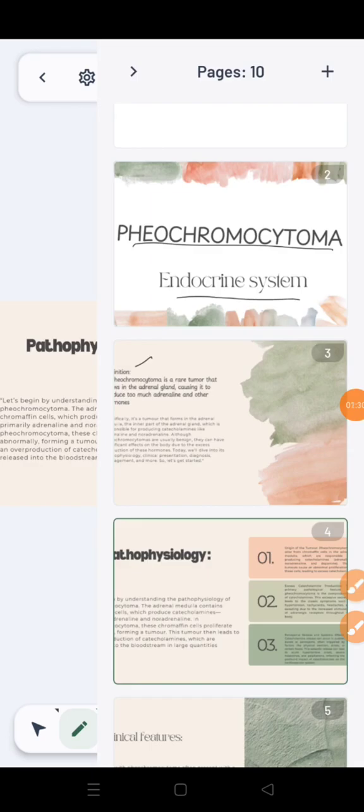So we move forward and now we'll discuss the pathophysiology of pheochromocytoma, which is also called the 10% tumor, and it's 10% bilateral. It is related to the number 10. So let's begin by understanding the pathophysiology of pheochromocytoma.